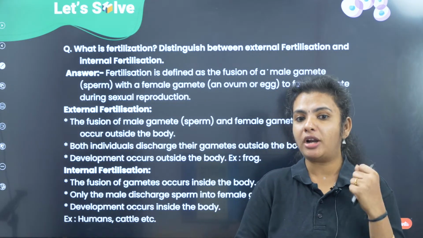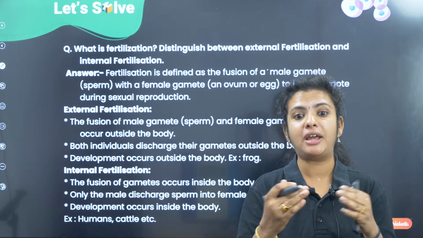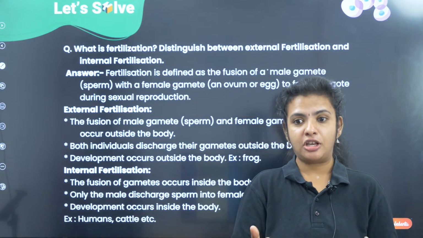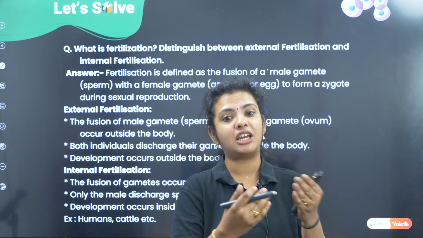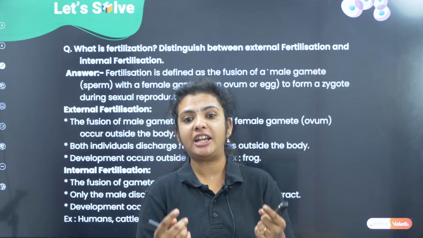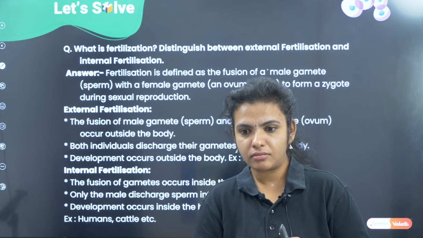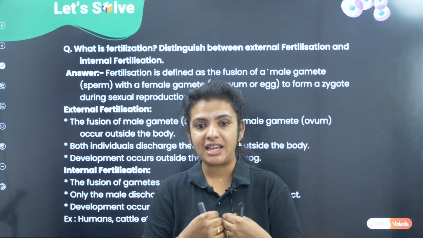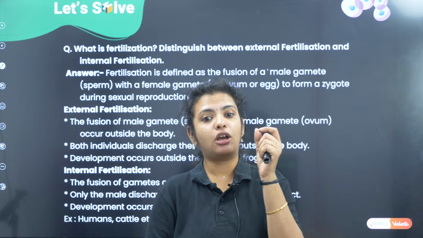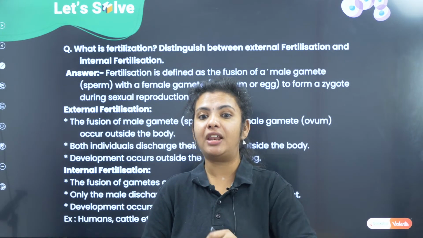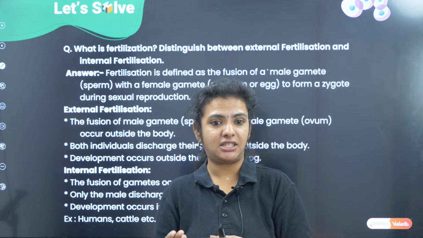But what is the chance that the water current is going to carry the sperm and egg? We are not sure. It is just by chance, children. So external fertilization occurs by chance, which means it is not a 100% guarantee that there will be fertilization or that the organism will develop.